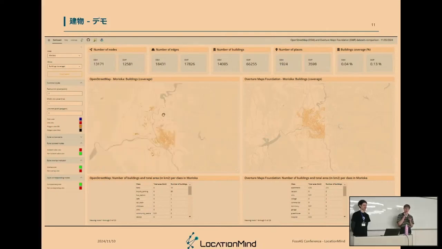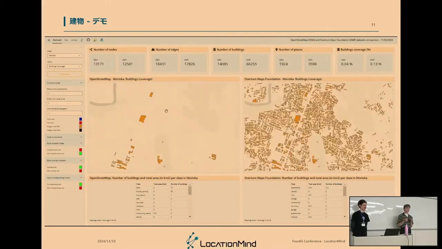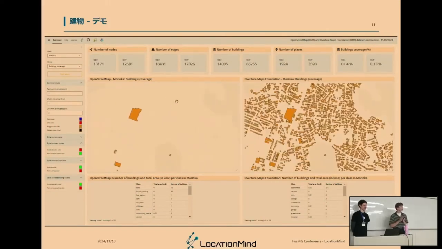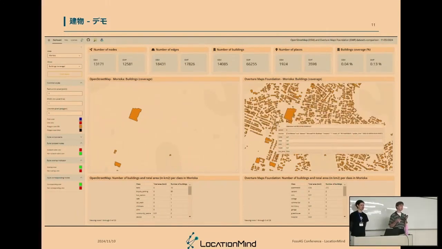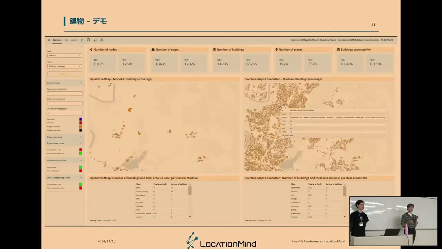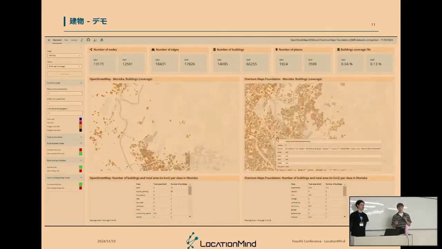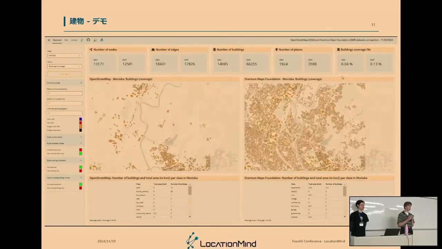And also, then we can actually compare the 2 data sets. So here on the left map, on OpenStreetMap, we don't really have that many buildings. But on OvertureMap, we do have a lot. And if we compare the buildings, the one that appears in both OpenStreetMap and OvertureMap is an OpenStreetMap building, but all the other ones are more of Microsoft ML buildings.